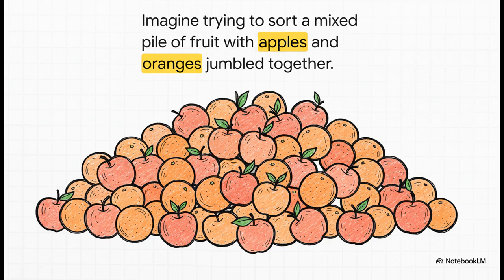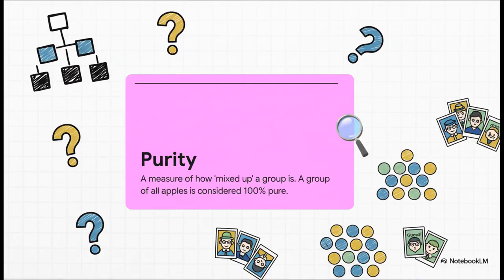To really get this, let's forget about the game for a second. Just picture a big pile of fruit. You've got apples and oranges all jumbled up together, and your job is to sort them into separate piles. In the world of data science, a pile that's all apples would be called 100% pure. There's zero uncertainty. If you reach into that pile, you know for sure you're getting an apple. So purity is just a way of measuring how sorted or unmixed a group is.